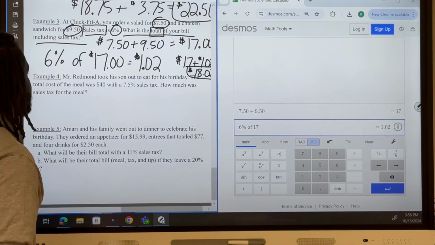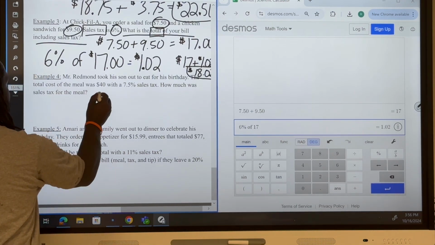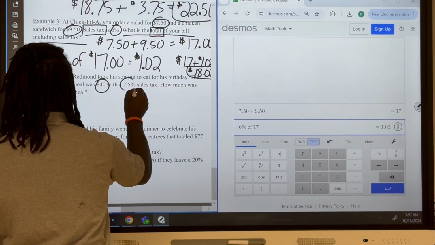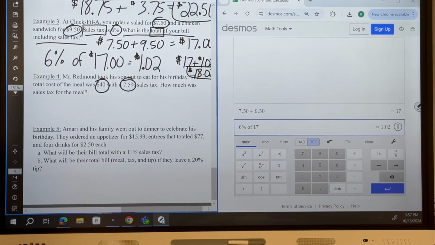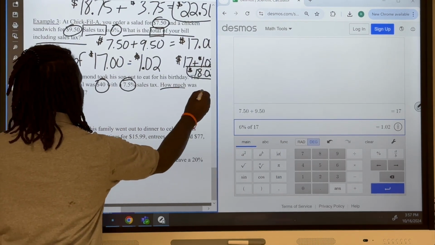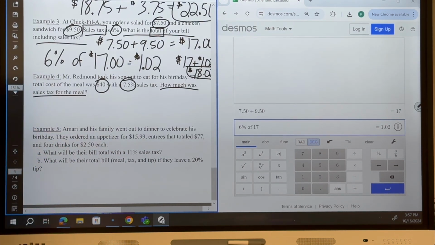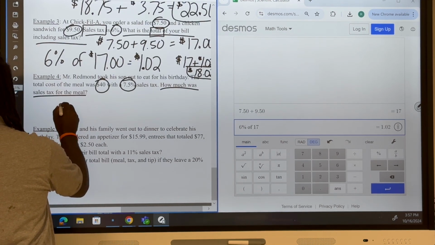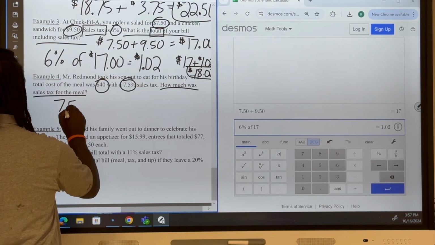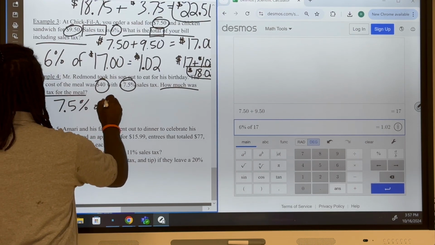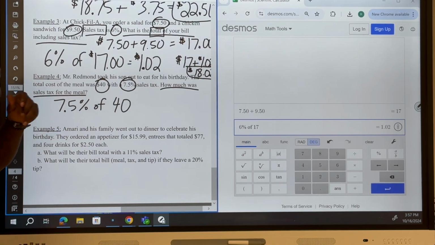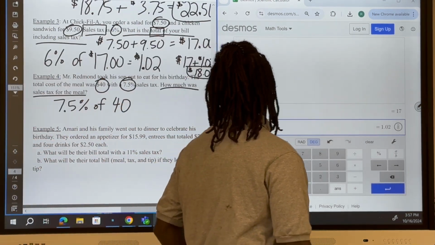All right, let's see what we got. So Mr. Redmond took his son out to eat for his birthday. The total cost of the meal was $40, and with a sales tax of 7.5%. How much sales tax was for the meal? So this time we're just looking at how much was the sales tax. Well, again, this was the cost. So what we're going to do is take the 7.5% of 40.